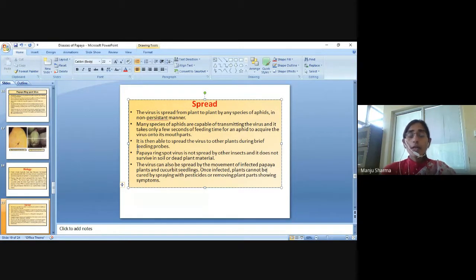Papaya ring spot virus is not spread by other insects and it does not survive in soil or dead plant material. The virus can also be spread by the movement of infected papaya plants and cucurbit seedlings. Once infected, plants cannot be cured by spraying with pesticides or removing plant parts showing the symptoms.